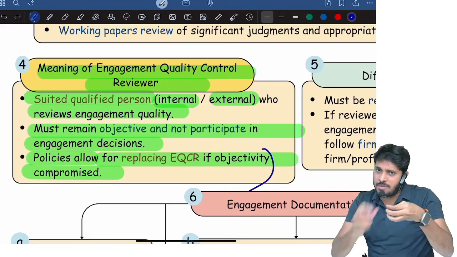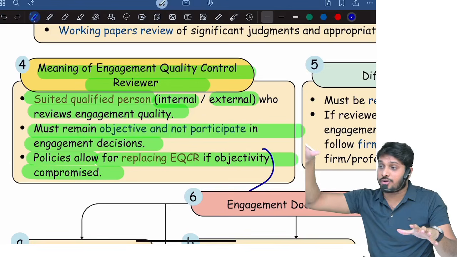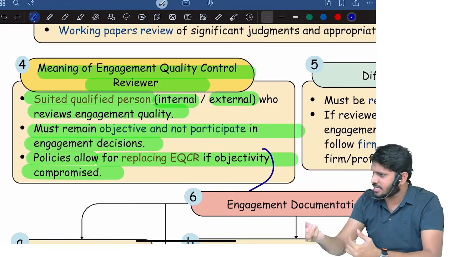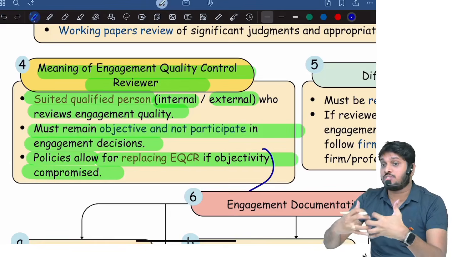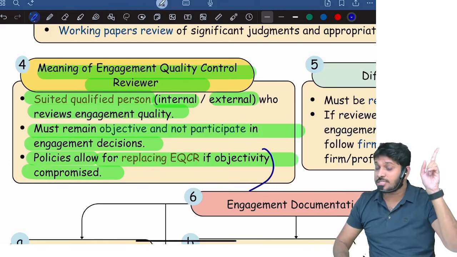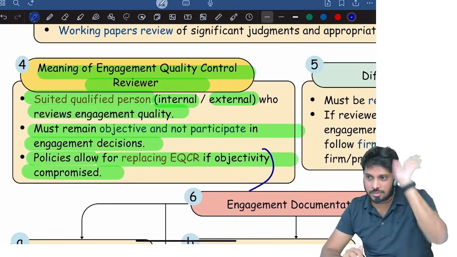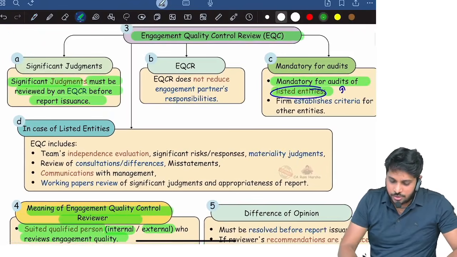When audit team members are getting any doubts, they can consult any of the partners. Can an audit team member consult the quality control reviewer? Yeah, he can consult, making sure that the quality control reviewer is not actively involved in the engagement. So you can give consultation. Suppose the consultation is to such an extent that the quality control reviewer's objectivity gets compromised, the firm policies must provide for replacement of the quality control reviewer. That's what matters, because there is a practical question on this. Clear?